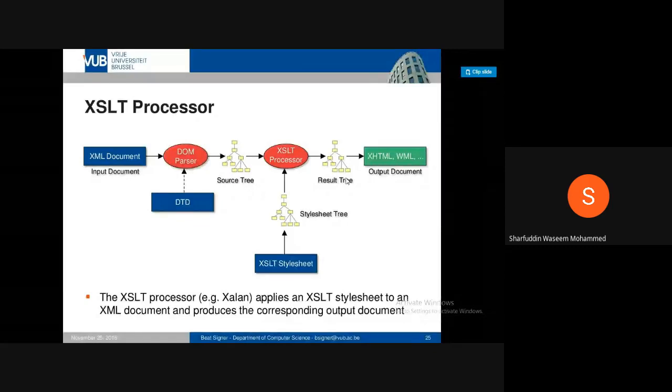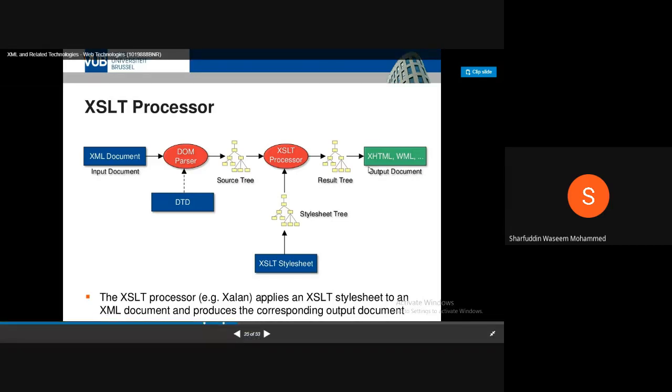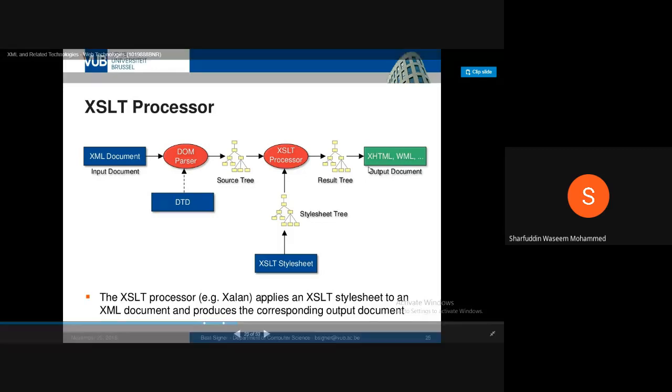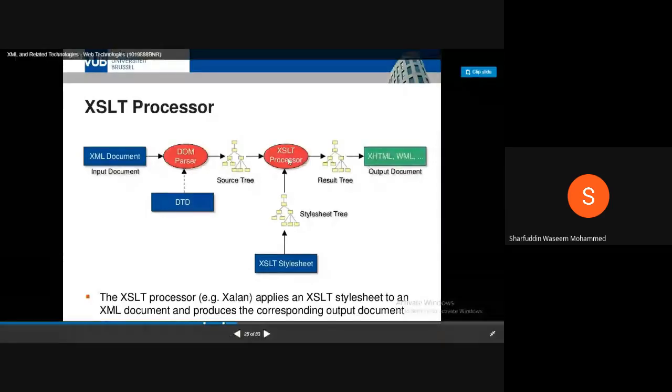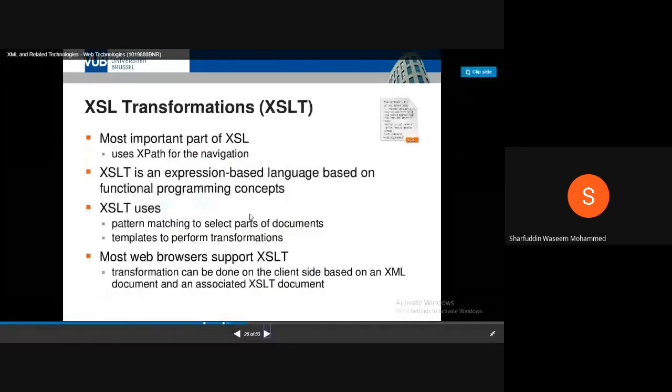Once you open that in a web browser, you can see a tree-like structure but not a presentation. But if you want a well-formed presentation in HTML, then you can use this XSLT processor, with the help of which you can visualize the content of XML in such a language. So these are all the details about XSLT.